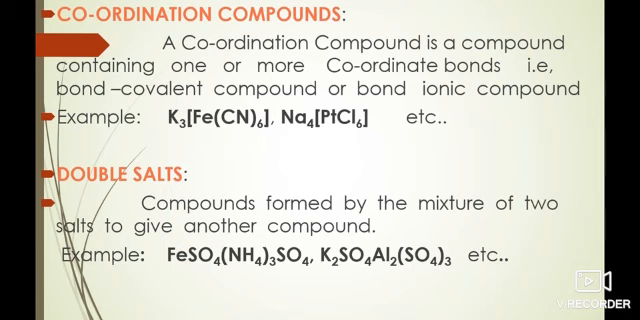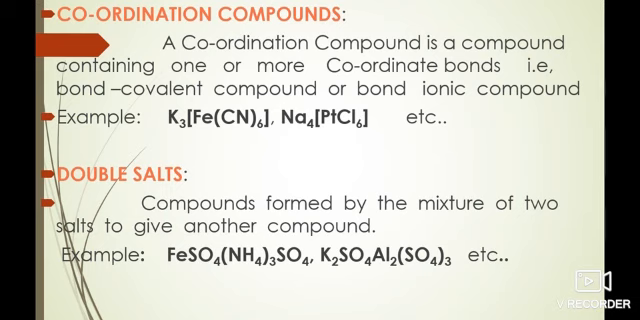Double salts. Compounds formed by the mixture of two salts to give another compound are known as double salts. In the first example, two salts are here. One is ferrous sulfate and another one is ammonium sulfate, which are dissolved in water or any solvent, which gives Fe2+, SO4 2-, and NH4+ ions.